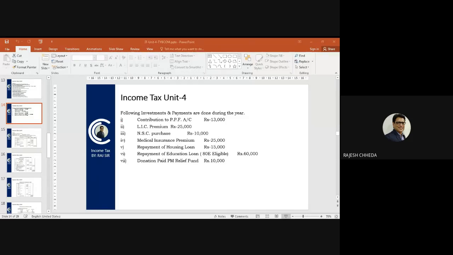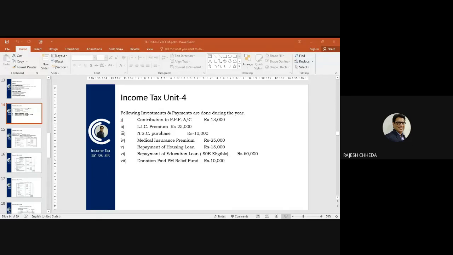Deductions under chapter 6A. First one is contribution to PPF, Public Provident Fund, contribution 13,000. This is an example of which deduction? Anyone? 80C. Yes, perfect. So 80C 13,000 is an eligible investment.